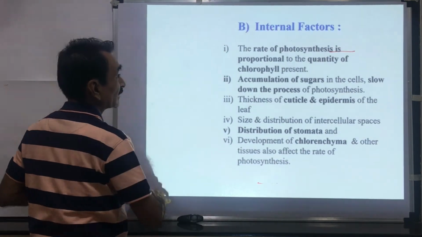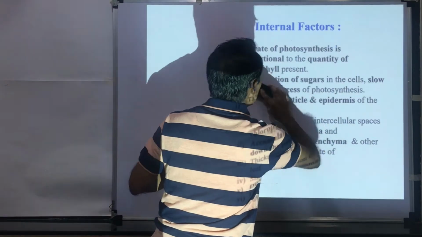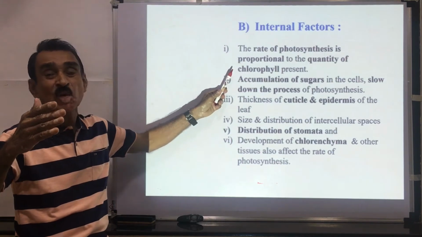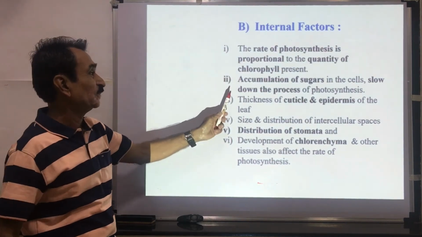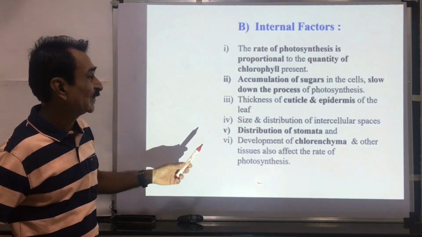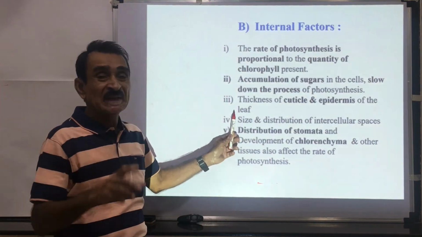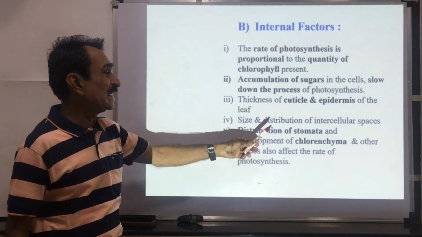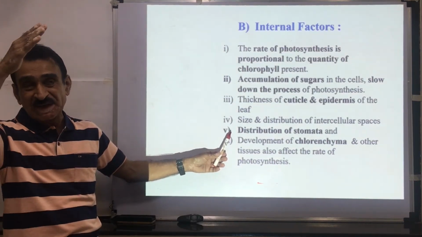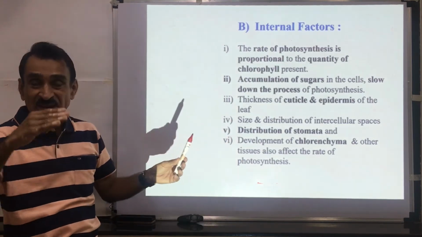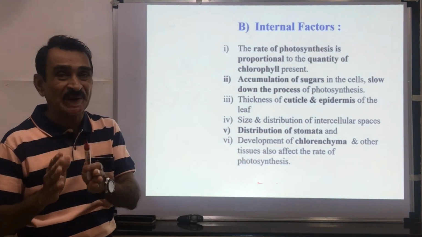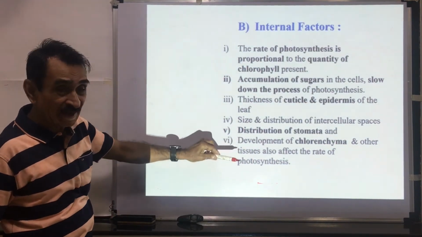Then internal factors. The rate of photosynthesis is proportional to the quantity of chlorophyll. If the chlorophyll quantity is more, the rate of photosynthesis is higher. Accumulation of sugars: if the sugars are accumulated, the rate of photosynthesis goes down. Thickness of cuticle and epidermis of the leaf are also important factors. Size and distribution of intercellular spaces and distribution of stomata: if more stomata are present, more CO2 will be absorbed, and there will be a higher rate of photosynthesis. Development of chlorenchyma and other tissues also affects the rate of photosynthesis. So these are the internal factors.